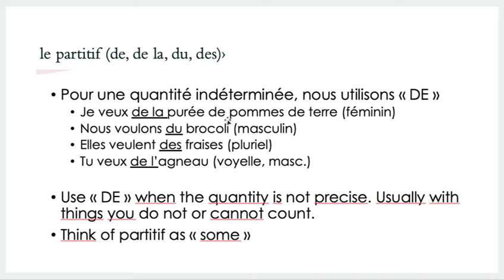Like mashed potato, right? You don't count mashed potato, you just say I want some mashed potato. And purée is feminine, so that's why you're using de la. Same thing with broccoli. You don't count broccoli, right? If you're having a bowl of broccoli, you just say I'm having a bowl of broccoli. You don't say I want 3 stems of broccoli, right? So that's why you're using du, because you can't count it.